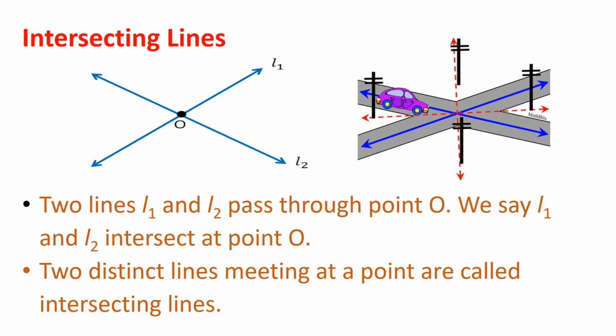Intersecting lines. Look at the diagram. Two lines L1 and L2 are shown. Two lines L1 and L2 pass through point O. We say L1 and L2 intersect at point O. Two distinct lines meeting at a point are called intersecting lines.